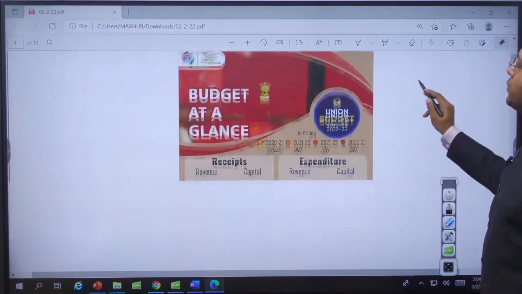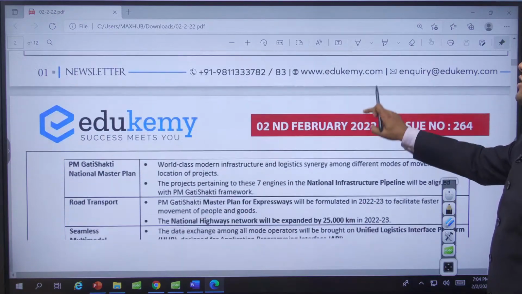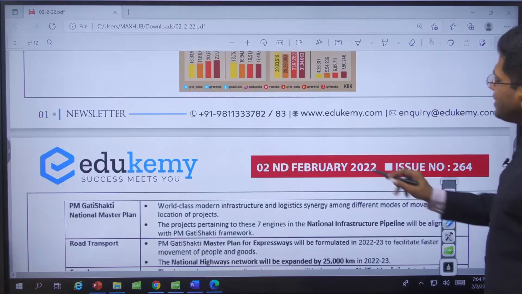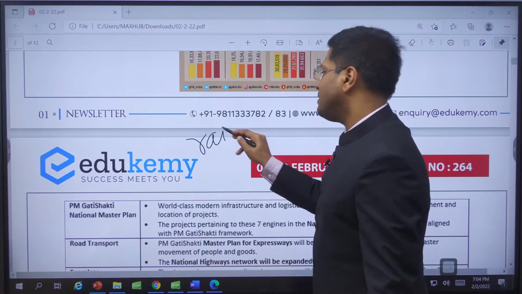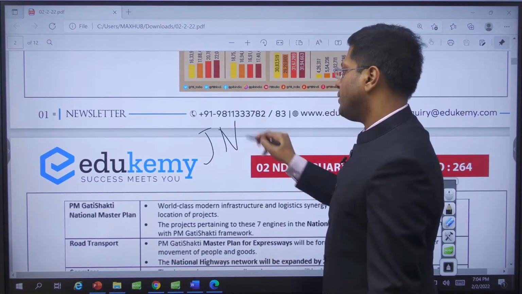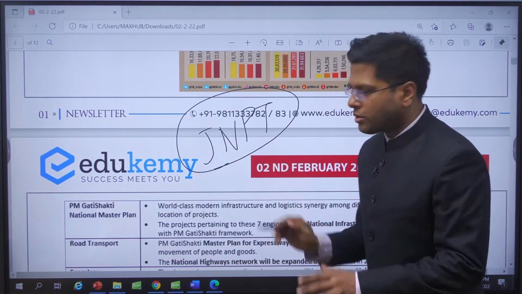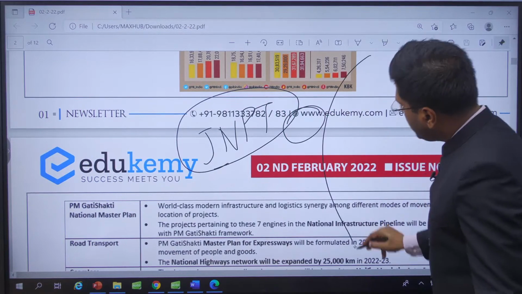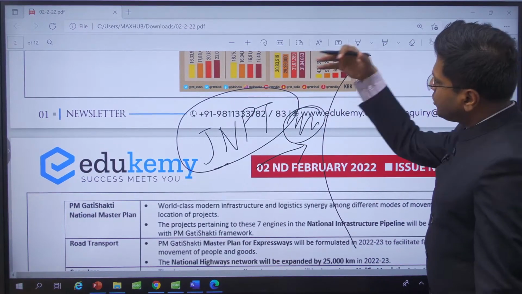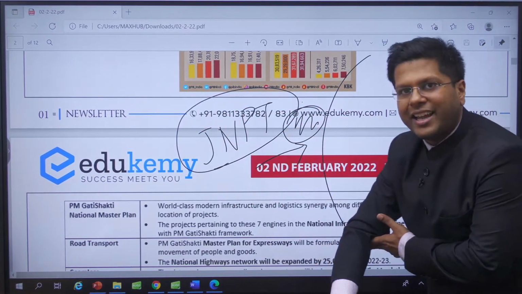Another one, right? So 4 integrated logistics parks will be created, and many hundreds of terminals for logistics will be created. So what are these terminals? I must make you understand. An example is JNPT, Jawaharlal Nehru Port Trust. Now this is a seaport. Along with this seaport, so the ship comes here, we have to have a terminal through which the crane will be able to pick up the goods and put them on the train container.